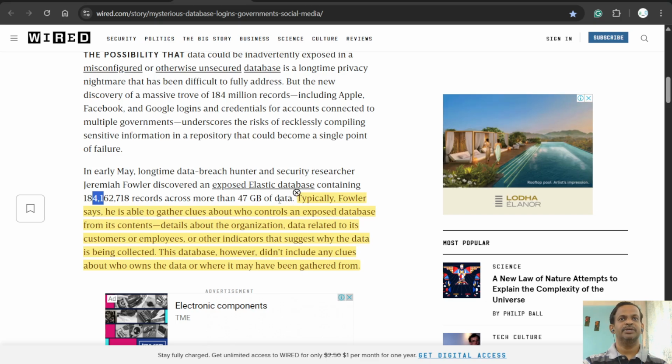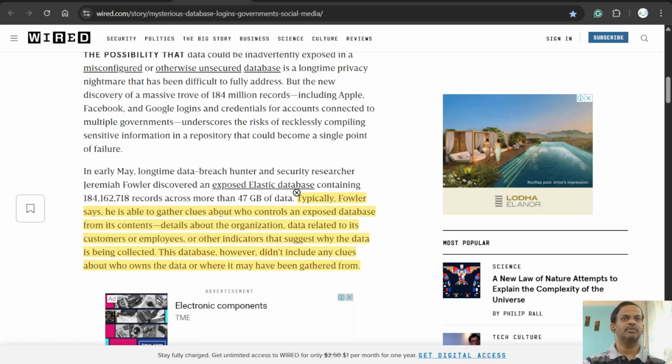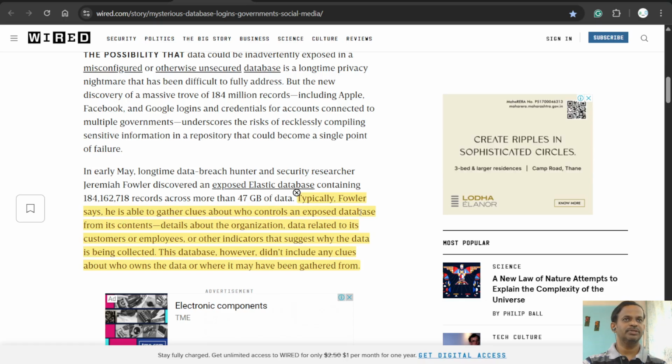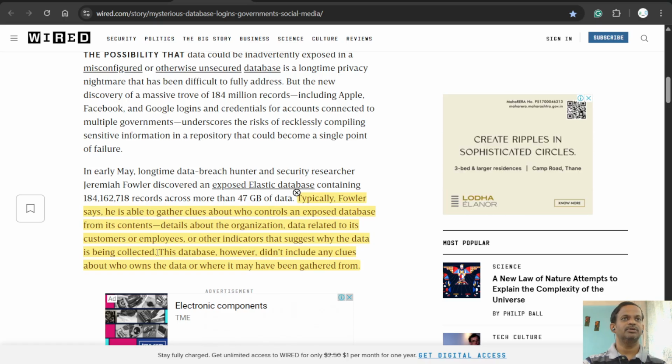As per the initial explanation, typically he is able to gather clues about who controls an exposed database from its content, like organization data related to its customers or employees, or other indicators that suggest why the data is being collected. There should be a motive about why that particular data is collected.